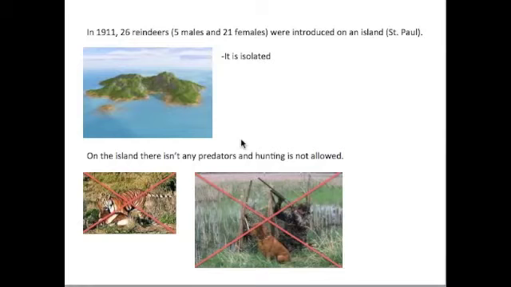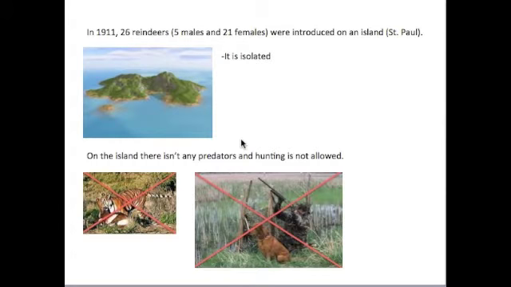To clarify, an unchecked population takes place where there aren't any predators and where the animals are able to reproduce successfully. For example, the factors affecting population size worksheet that Mr. Anderson gave us illustrates a good example of an unchecked population.